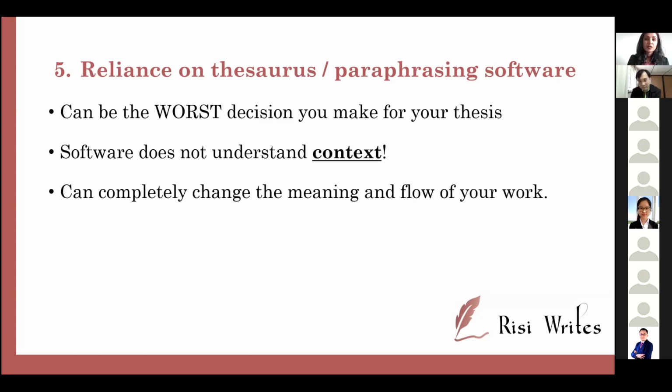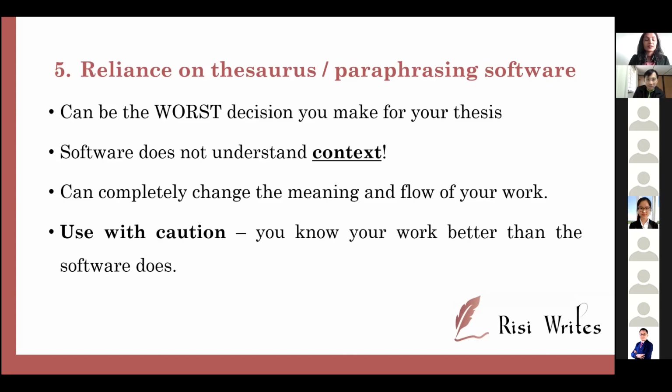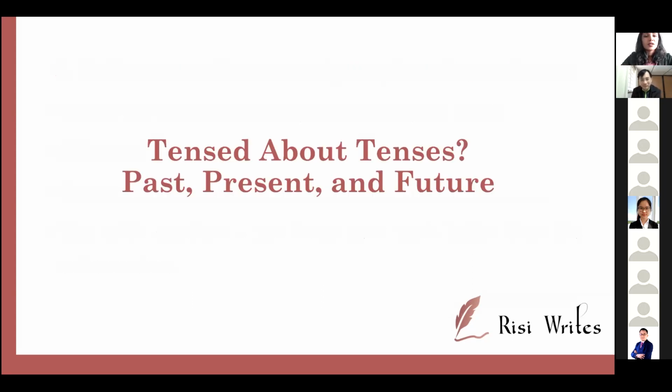But in research, your variables are your framework. That is the main crux of your research. So the word organizational commitment, if you put it in a thesaurus software or paraphrasing software, can completely become something else. You lose the entire variable. I'll show you an example in a minute. So use it with caution. You know your work better.